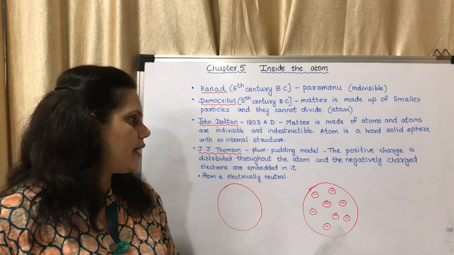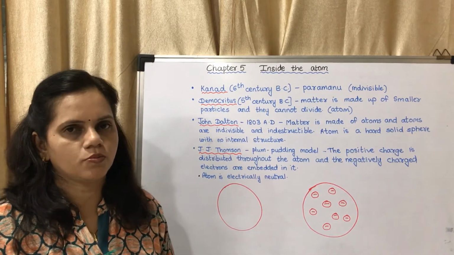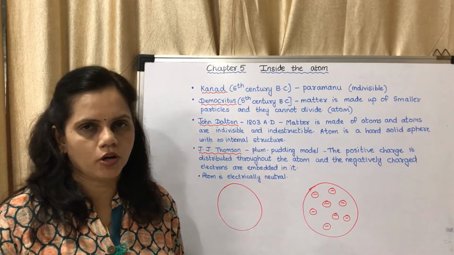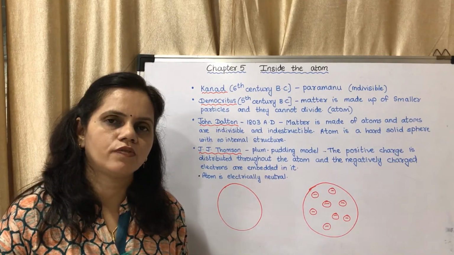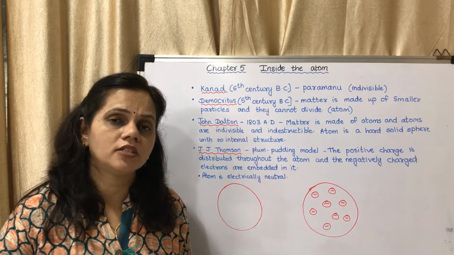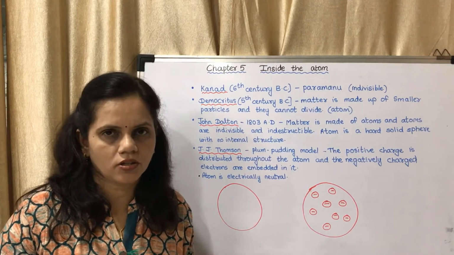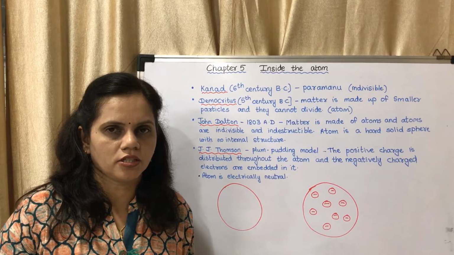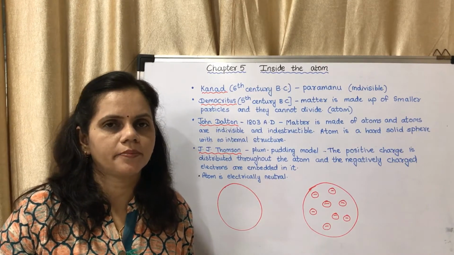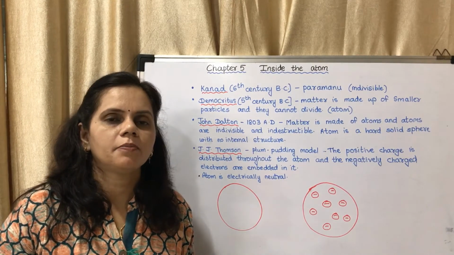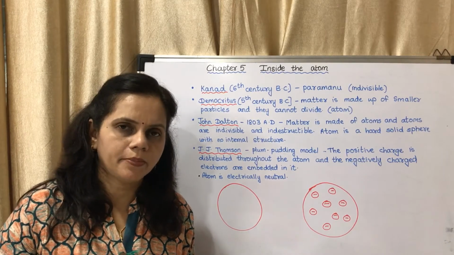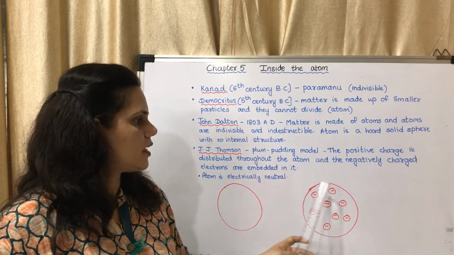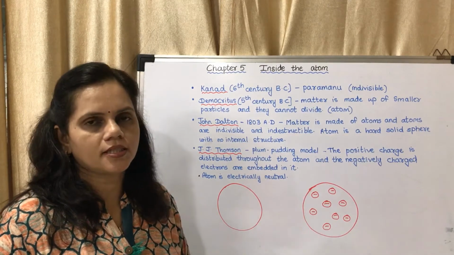Now the next scientist was J.J. Thomson. He put forward the model which is called the plum pudding model. He was the scientist who found out the presence of electrons in the atom. Electrons were discovered by J.J. Thomson. He put forward the theory of the plum pudding model. What was his model? The positive charge. The complete atom is a positive charge.